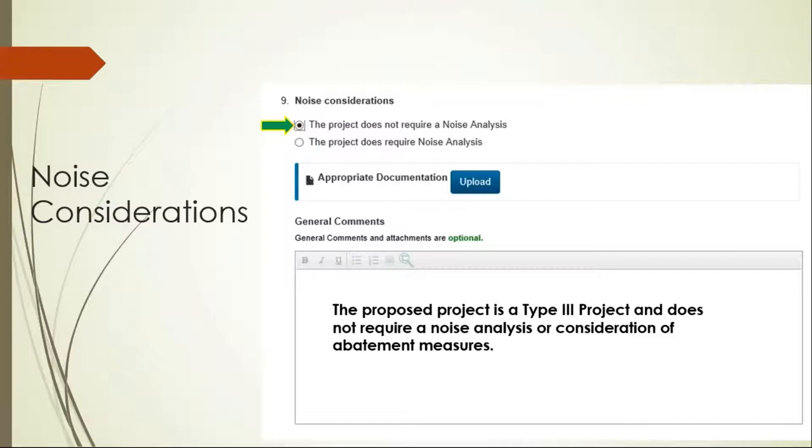Now, there might be some of those projects, a rec trail project, that allows recreational vehicles, and in that case, we'll probably need to have a discussion. But the majority of the projects should not be required.